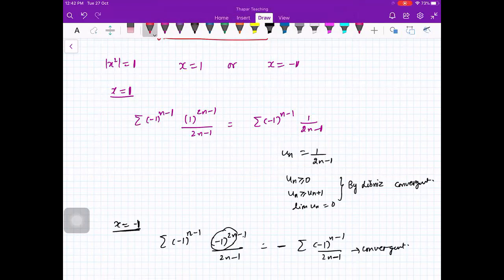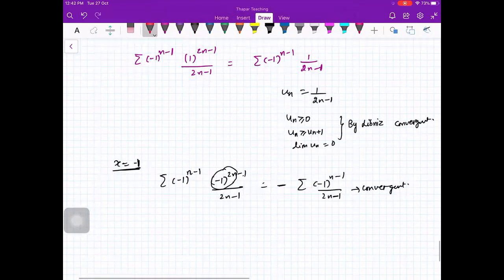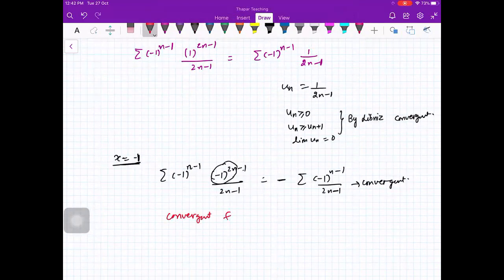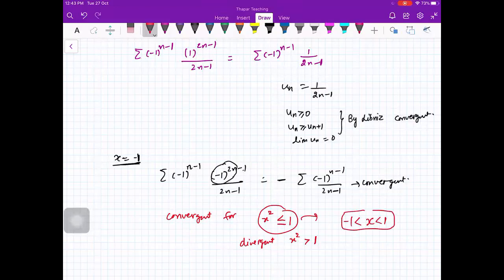So therefore, this particular series here is convergent for x square less than or equal to 1 and divergent for x square greater than 1. Is that okay? It is convergent at both the endpoints. So you can write it in terms of interval. It means x less than 1 and greater than minus 1, and equal to also.